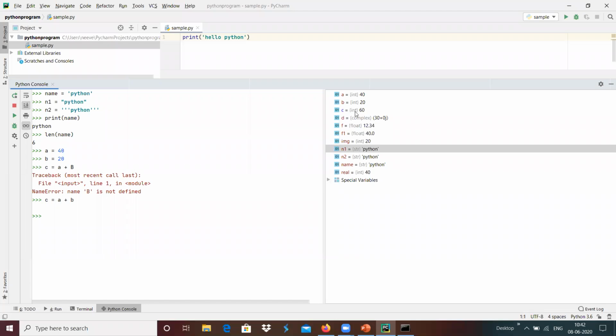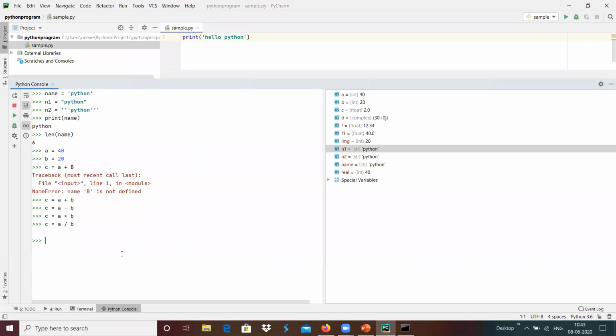The c variable got created in integer format, and suppose c equals a minus b, then the variable is also created in integer format, and suppose c equals a multiplied by b, then it is also created in integer format.